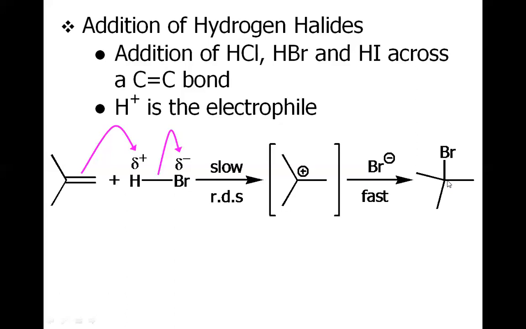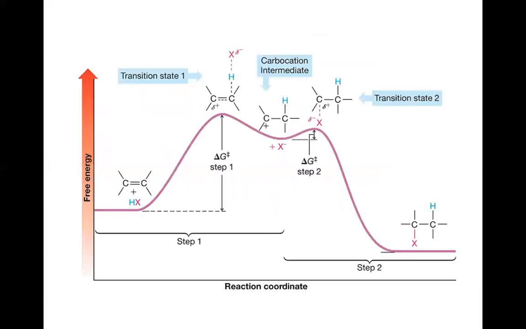But remember, we did not get this product, rather we got this product. Both are regioisomers of each other, and we have got the product that went through the more stable intermediate, the carbocation. So this is the same thing in graphical form.